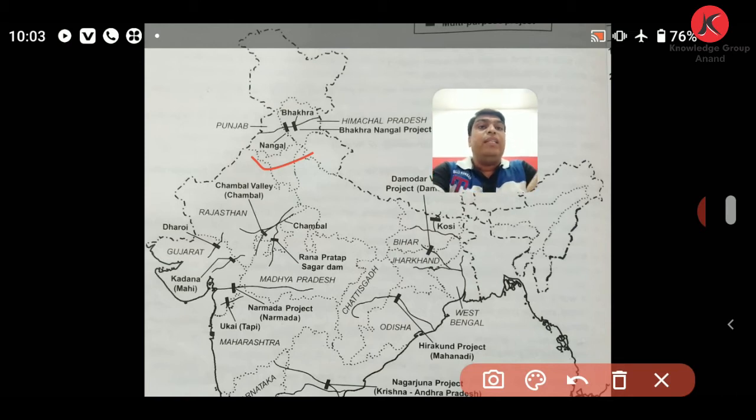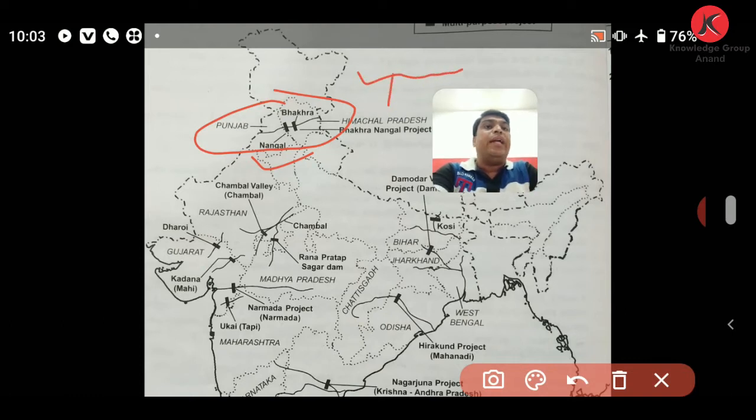Here you can see the particular symbol like a river that flows, and above that a kind of bridge is made. Such a multipurpose project is made on a particular river. This is the particular symbol.